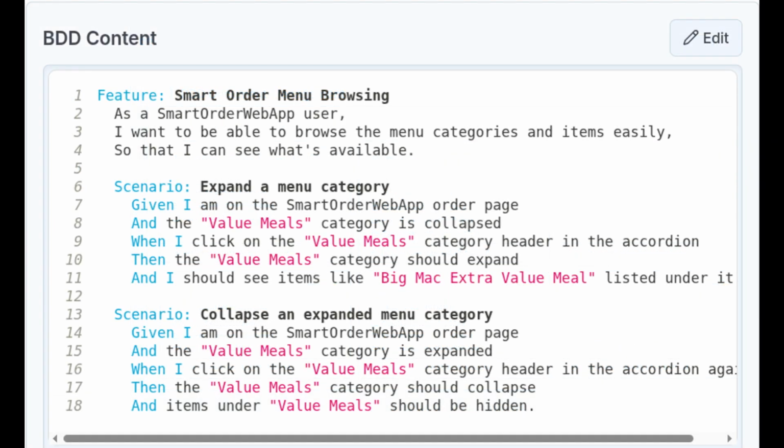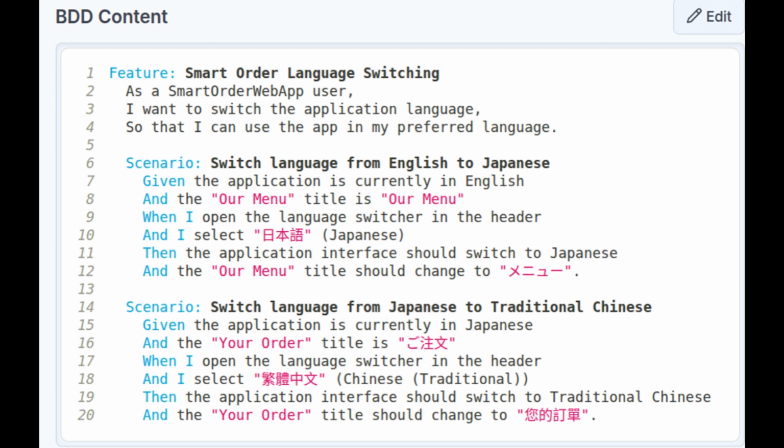Using a simple given, when, then structure, you write the rules of your application in plain, natural English. This BDD becomes the definitive blueprint. Our platform then assembles a dedicated team of AI agents to act as your development team, reading the BDDs and autonomously bringing your vision to life.